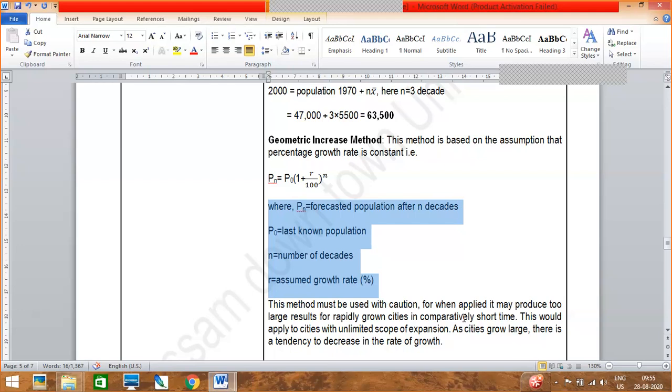Geometric increase method. Yes, ma'am. Okay, so for the geometric increase method you write down the topic. For now, you can write down the formula. The other things you will get in your ERP.